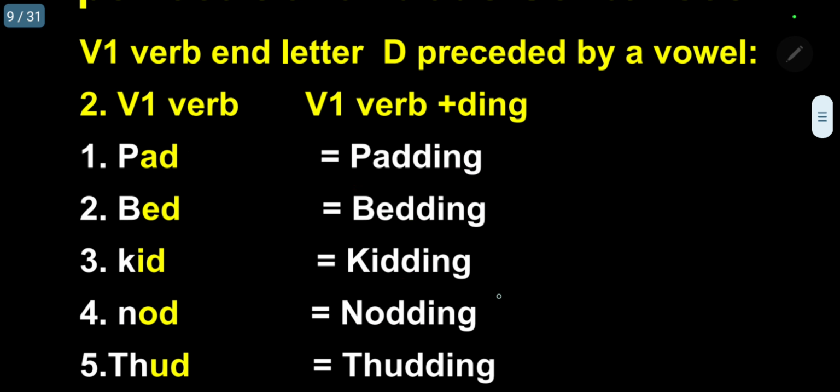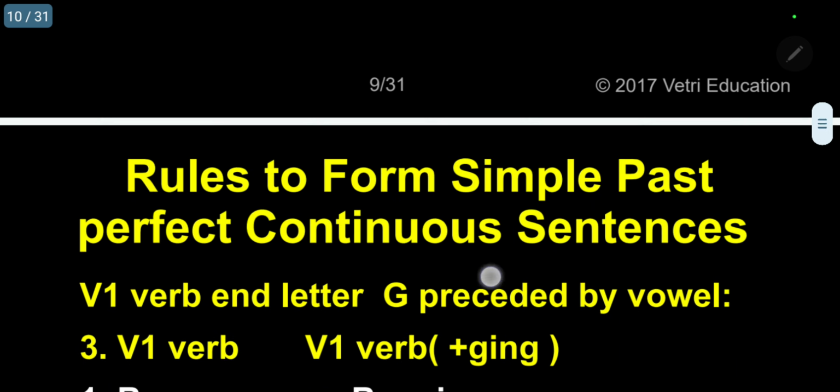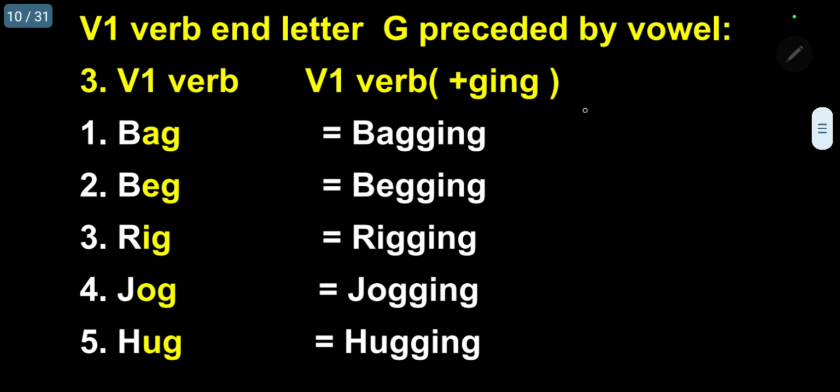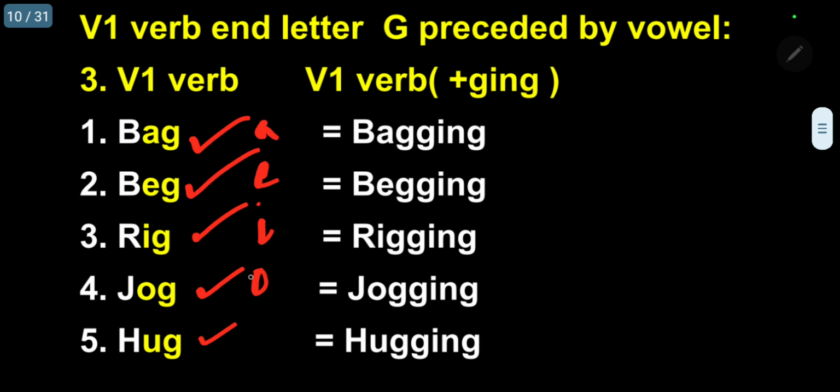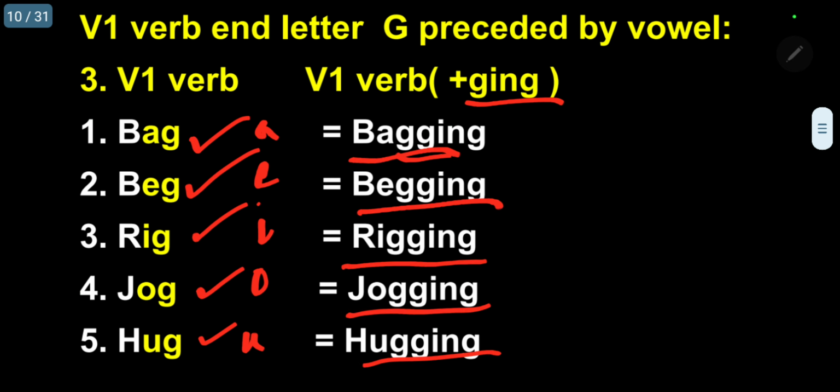Kindly follow. Next, after D, I will go for G. Verbs ending with letter G: bag, beg, rig, jog, hug. Always the ending letter G is preceded by a vowel: A, E, I, O, U. So automatically it is doubled, gging. Bagging, begging, rigging, jogging, hugging. So very easily you have to memorize.